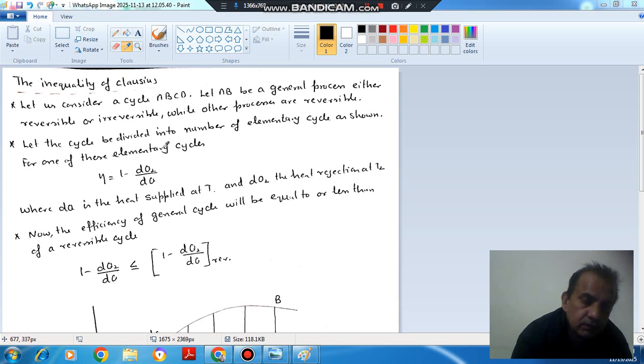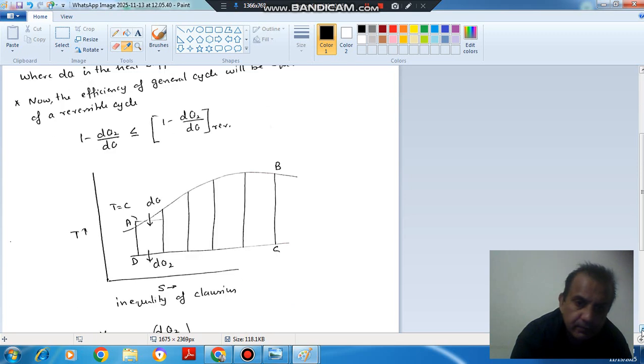So here to study this topic, first consider a cycle ABCD. This is your cycle ABCD, where AB is a general process. It can be reversible, or it can be irreversible. And CD is your isothermal reversible process. And BC and DA are reversible adiabatic processes.